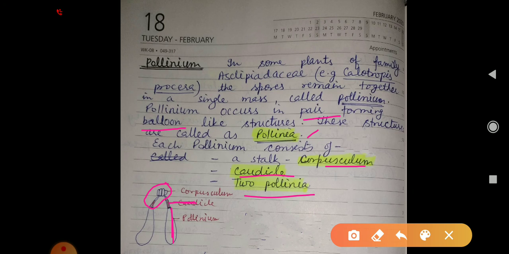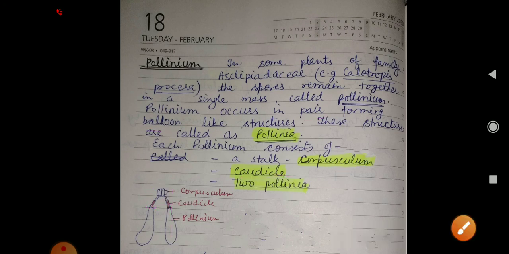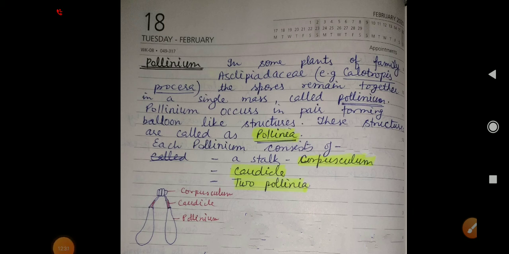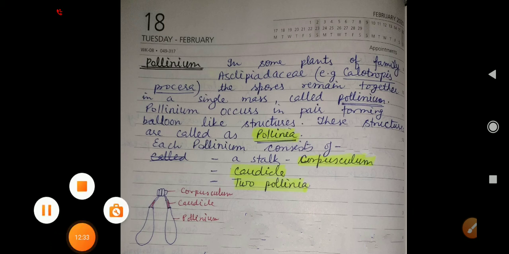We will discuss this in the pollination chapter. Thus, we have completed the second topic of the first heading, development that leads to formation of male gamete. Later we will discuss the development of microspore. Thank you.